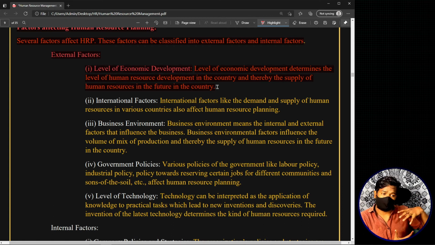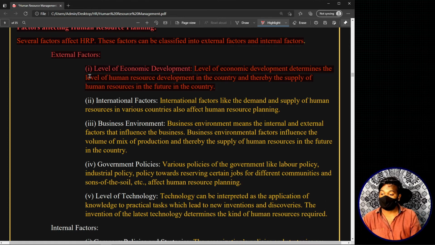Now we can freely do our human resource planning without second thoughts, like: will we get the human resource that we require? Is there any chance that we don't get the human resource we require? We will not have these second thoughts in most cases. That means in most cases we can freely do the human resource planning. So the level of economic development also has an impact, and this is one of the external factors of human resource planning.